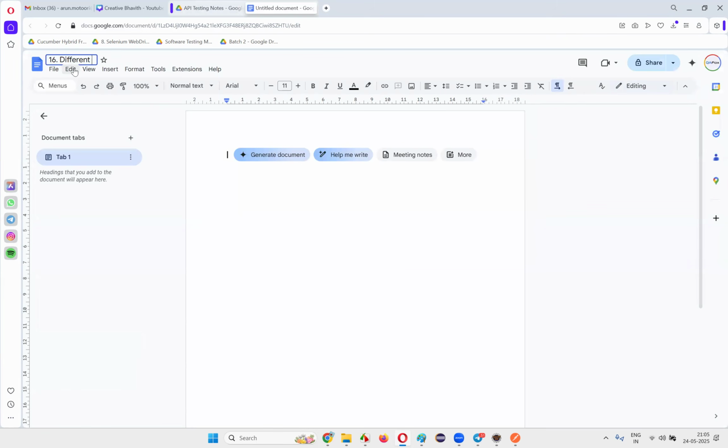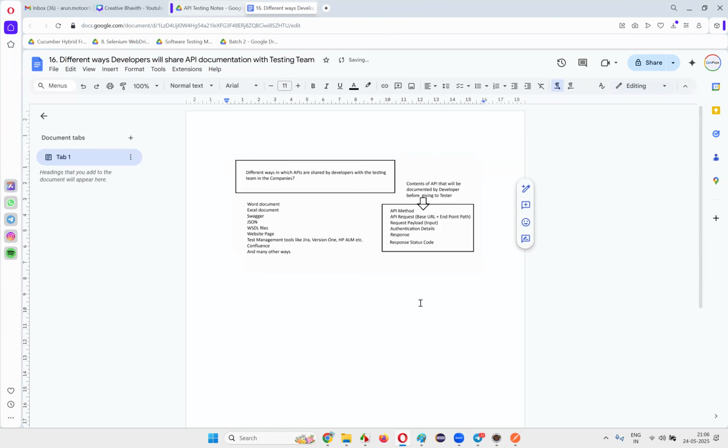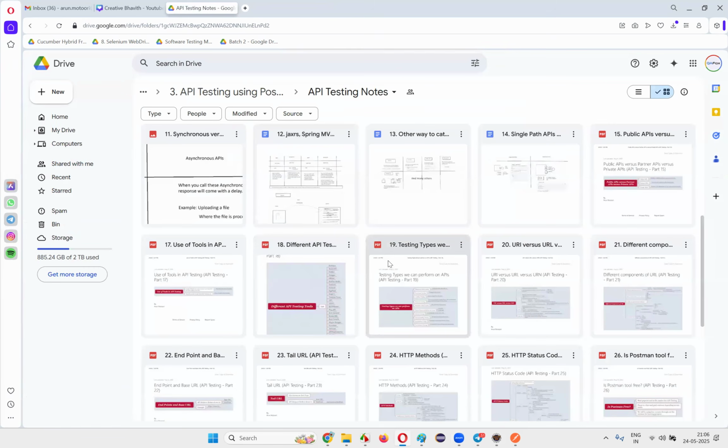Different ways developers will share API documentation with the testing team. These are the ways. Just provided here. You can find out the details from that. Done.